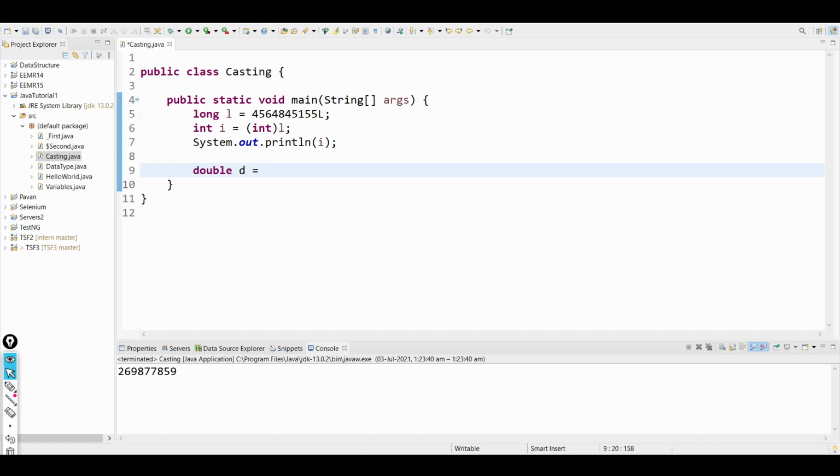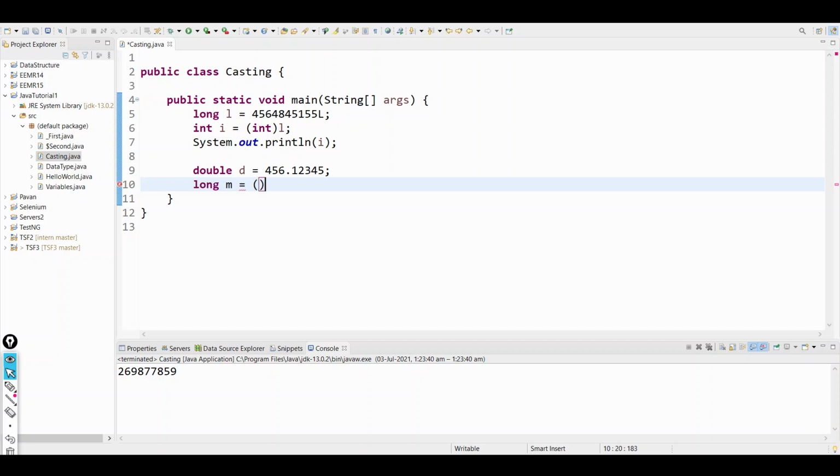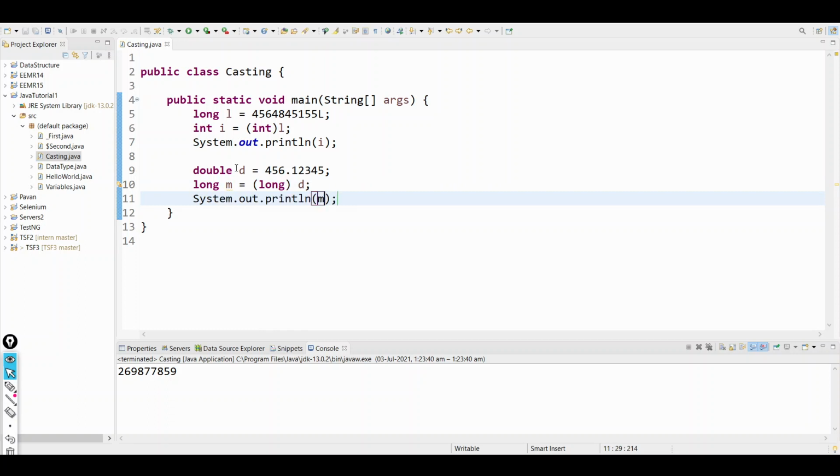Let's practice that one as well. double d is equal to 456.1234. If I try to assign this to long m, and I say System.out.println, print the value of m. See, it is coming out to be 456, and this 0.1234 is being truncated. This information is now being lost. So this is also a type of information loss. Floating point to integer always leads to truncation.